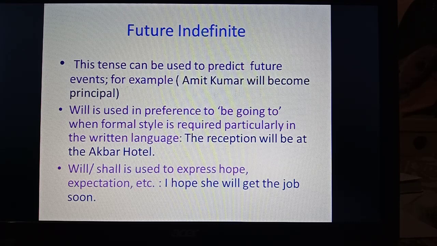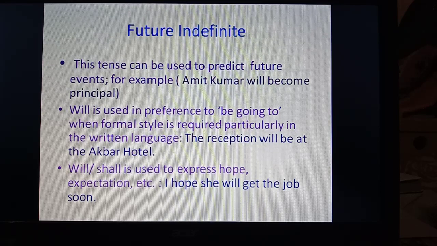Future indefinite tense can be used to predict future events. For example, Amit Kumar will become principal. So, this is a prediction about future events, and will is used in preference to be going to. In present tense, to show future, we were using going to, but in this sentence will and shall is used to express future action.